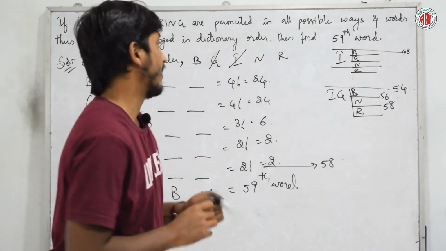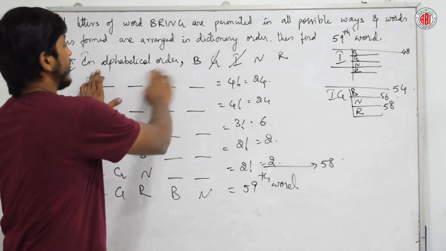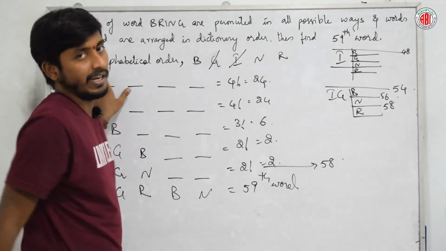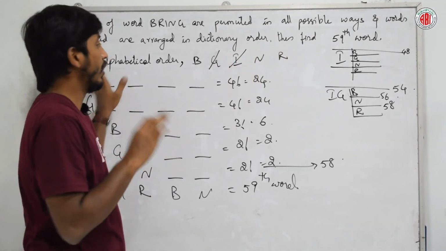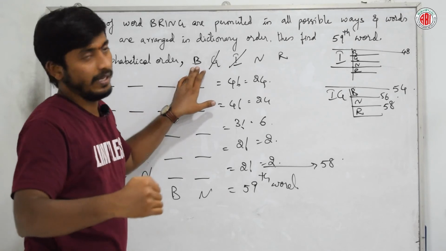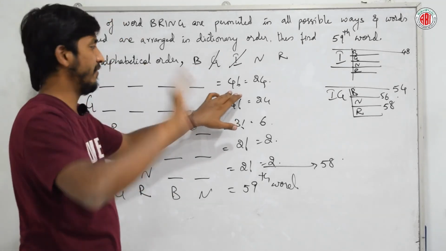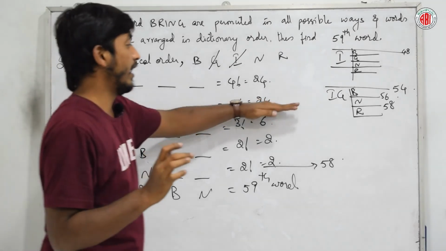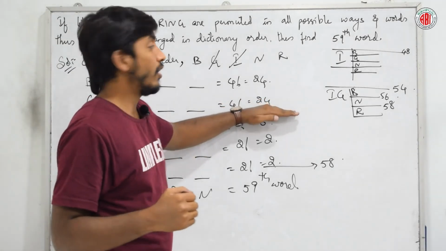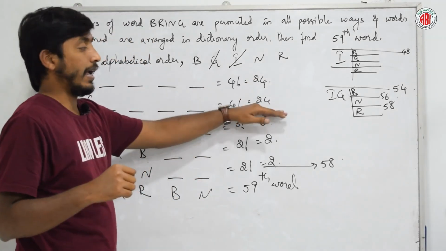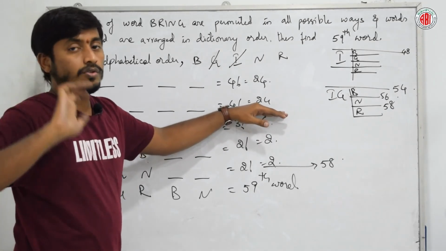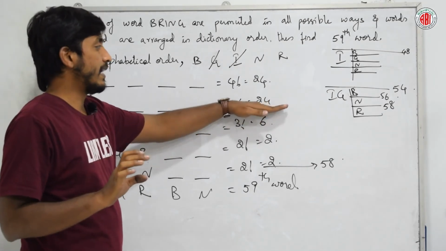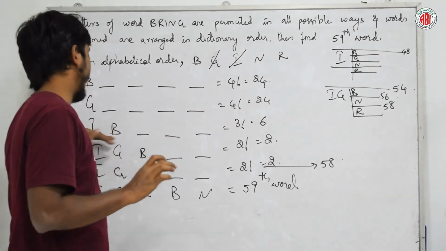Clear? Once again, see here. Let me tell. First, let me arrange this in an order. Yes, we arranged, I mean, in alphabetical order. Let me go into rack of B. 24 numbers. Leave, we don't want. G. Again 24 numbers we don't want. Till here it is 48. So if we leave I rack also, we'll go to 72. So better will not do. We'll just go inside I rack.